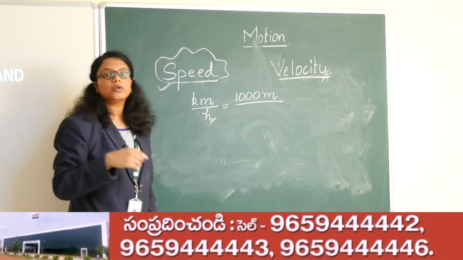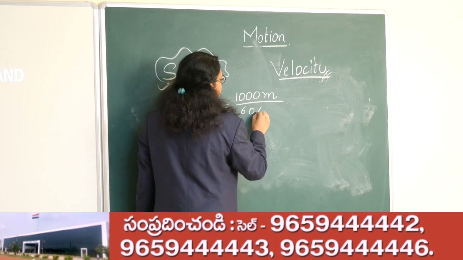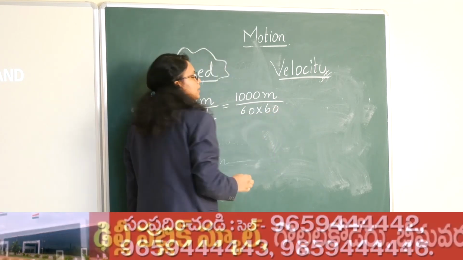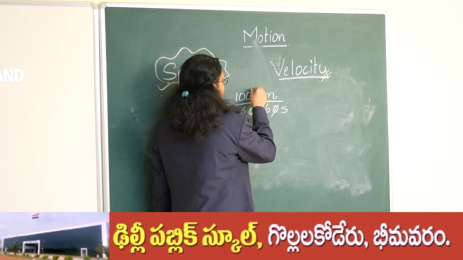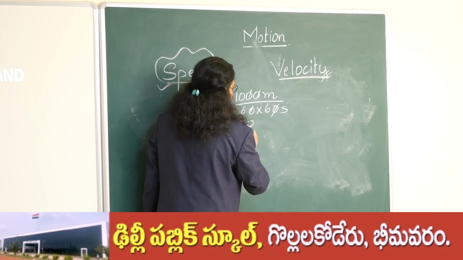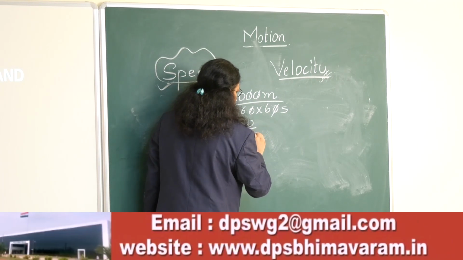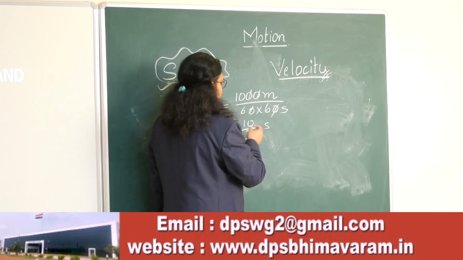And 1 hour is equal to how many seconds? That is 60 minutes, and into 60 that becomes seconds. So if you cancel these zeros, you can observe that it is 10 by 6 is 36, or further you can cancel it with 2 times.